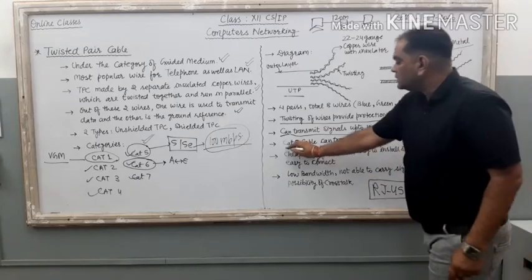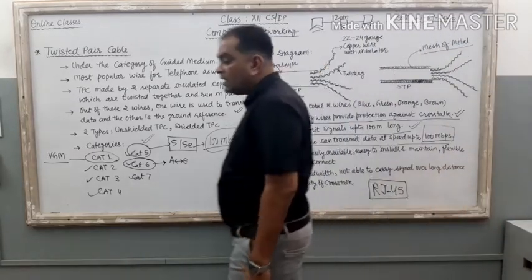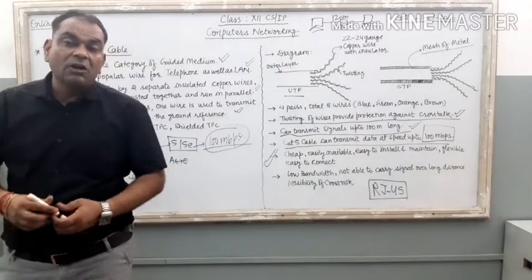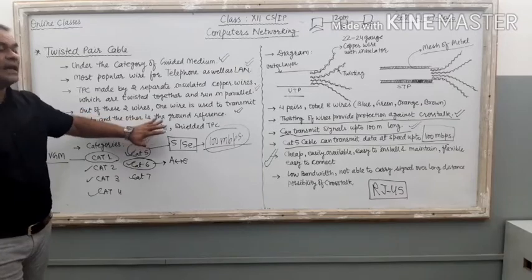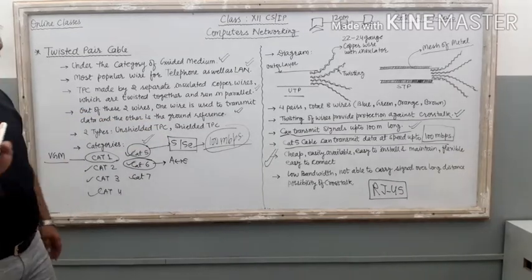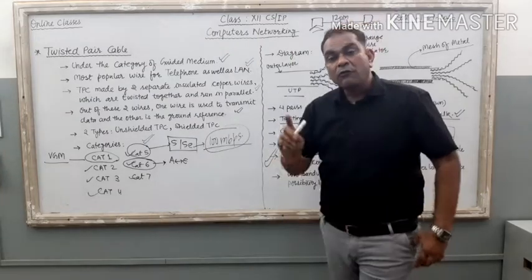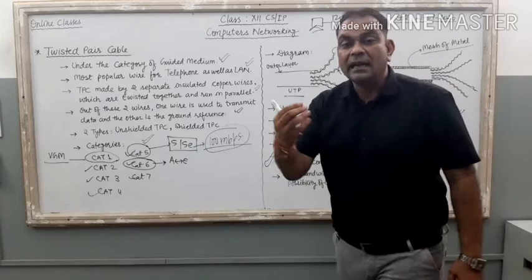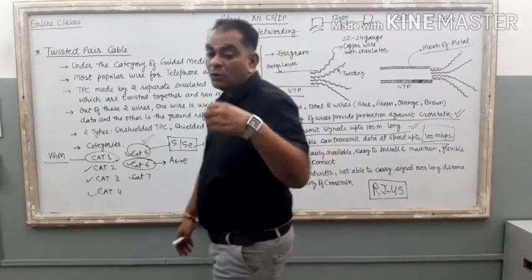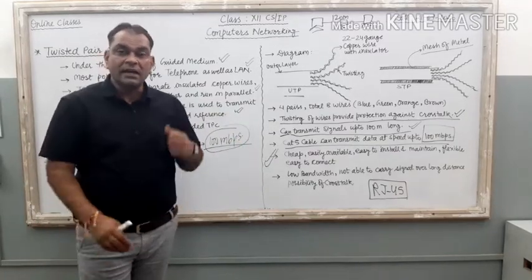Now, the next point is related to the advantages of this twisted pair cable. Keep in mind that it is the most popular cable for local area networks, or Ethernet networks. If it is most popular, it means it has a lot of advantages.